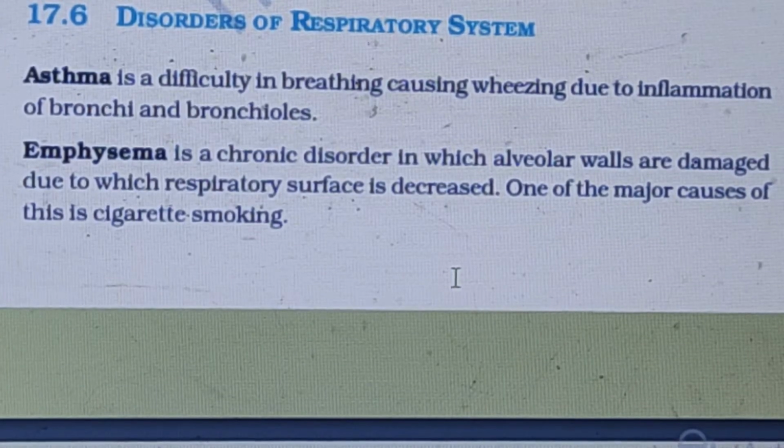Okay, they can ask most importantly, and they can reverse also. Which of the following is a false statement? And in which they can give that asthma is due to inflammation of alveoli. You can understand now how they can frame the questions by twisting the NCERT lines.